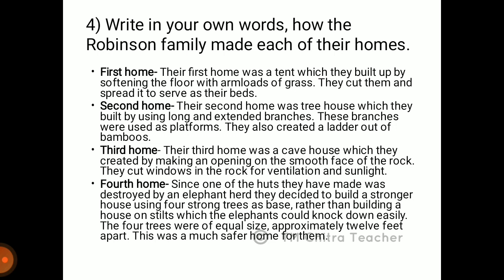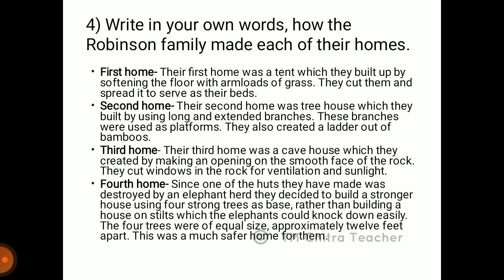First home: their first home was a tent which they built by softening the floor with armloads of grass, and they cut them and spread it to serve as their beds. Now let us see the second home. In this home, it was a tree house which they built by using long and extended branches, and these branches were used as platforms, and they also created a ladder out of bamboos.